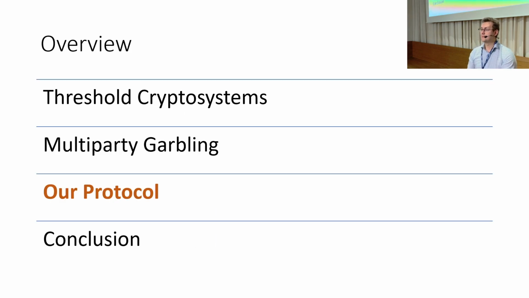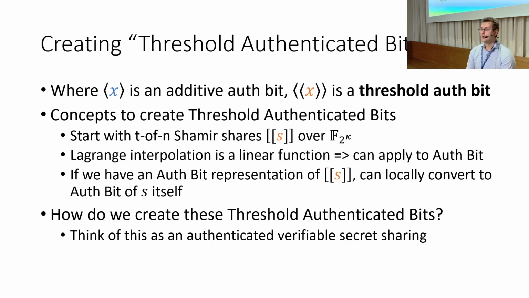Now I'm going to go into some more technical details of our protocol. The core notion of our protocols is a new concept called threshold authenticated bits, and whereas an authenticated bit is an additive secret sharing of a value, a threshold authenticated bit, which I'm going to indicate with double angle brackets, is a polynomial secret sharing scheme. Here I'm going to be using double brackets to signify specifically a t of n Shamir share of a value in F2 to the k.